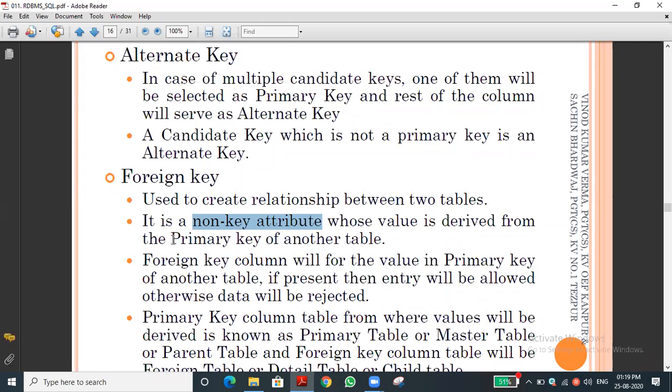That's what I said. What does foreign key mean? It is a primary key of another table. That is the proper definition. So this is the concept. Have you understood? And what is the use? To create the relation between the two tables.